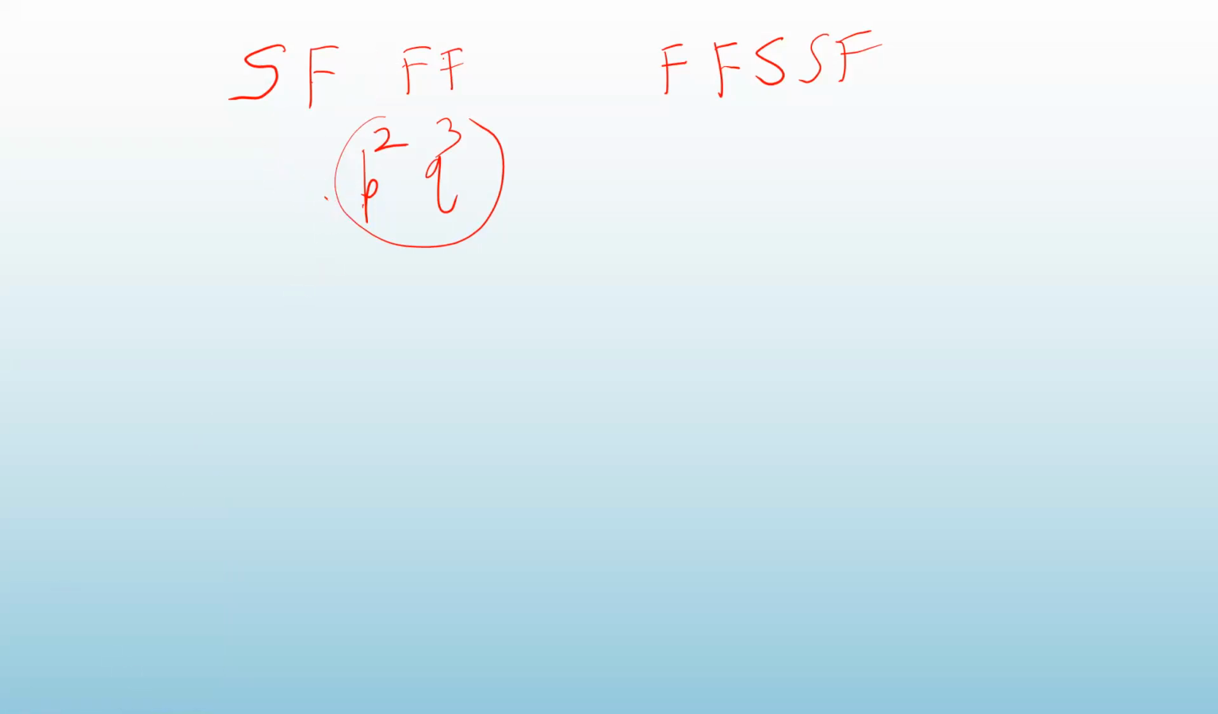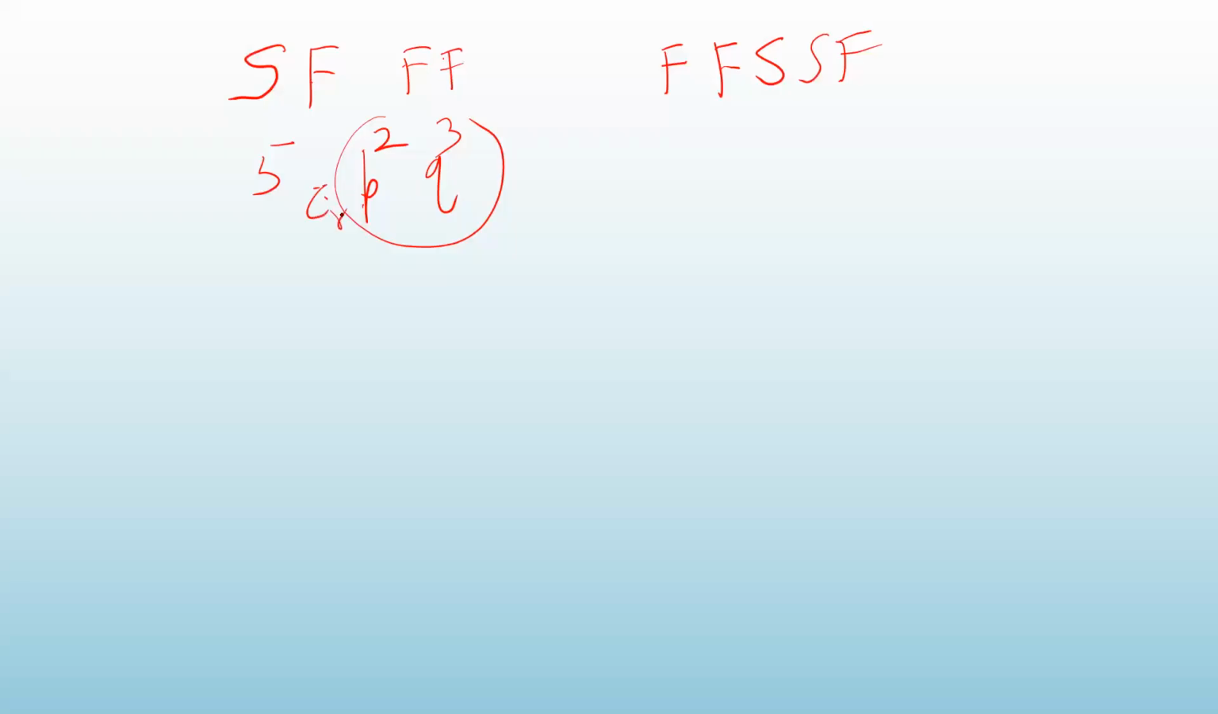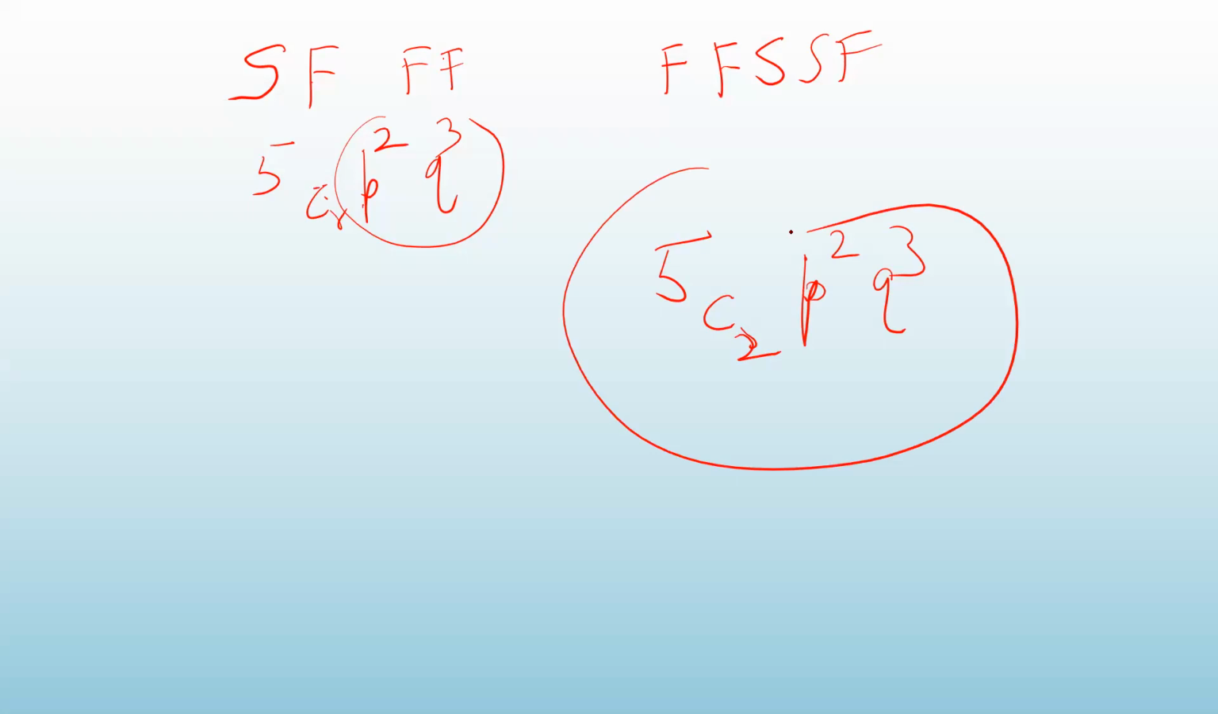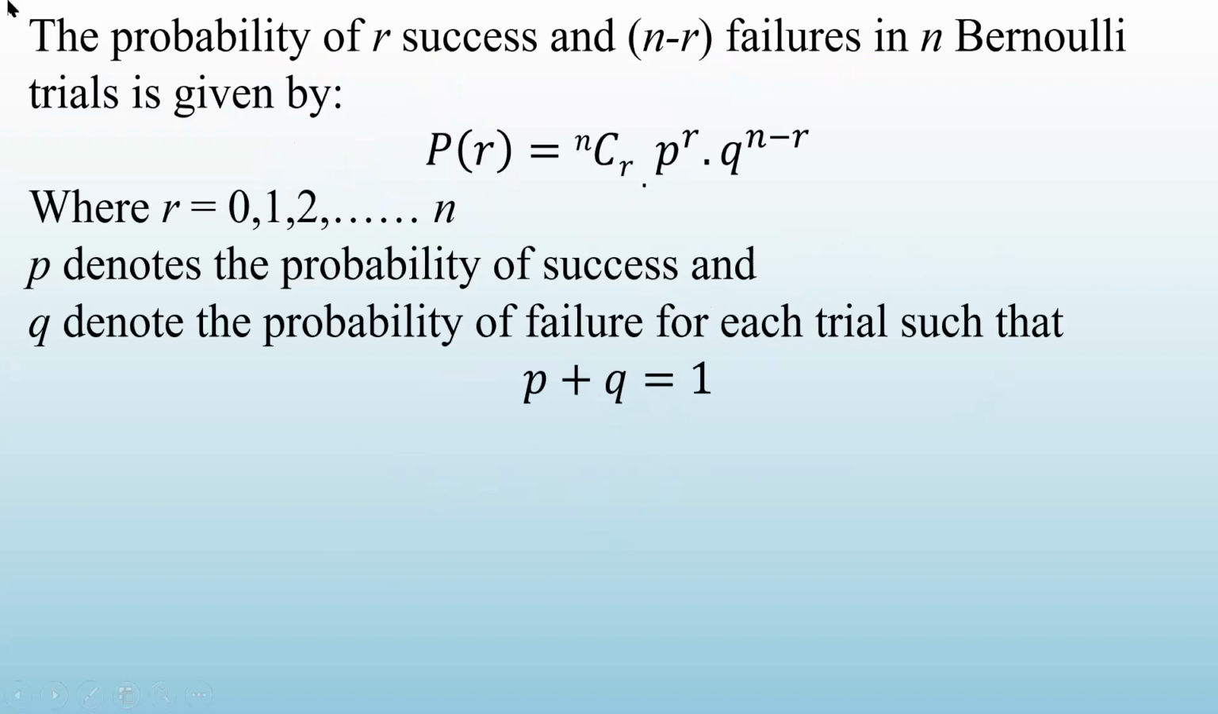So that is how this 5C2 comes here. Okay, 5C2. So the total probability of getting 2 times success will be given by this formula. In general, the formula will be nCr into p raised to r into q raised to n minus r. So that is what I have written.